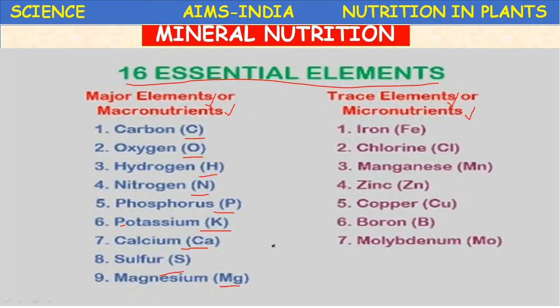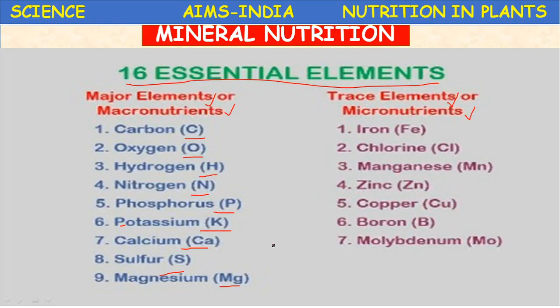Okay, these are the 9 major elements and 7 micro elements which play a very, very important role in the life of the plant, a crucial role in the metabolic functions of the plant system. The symptoms of deficiency of these elements cause different types of diseases in the plants.